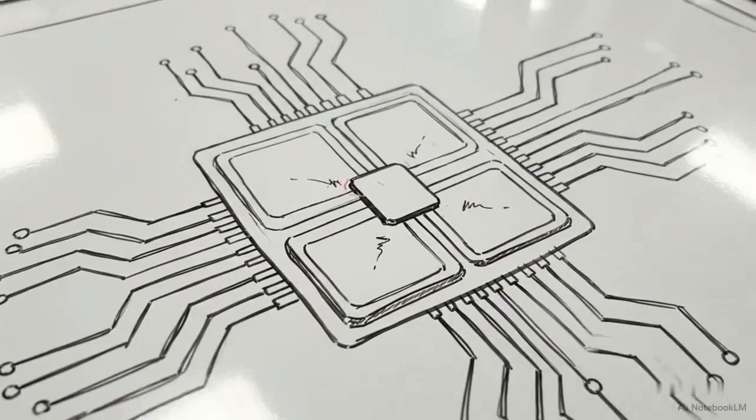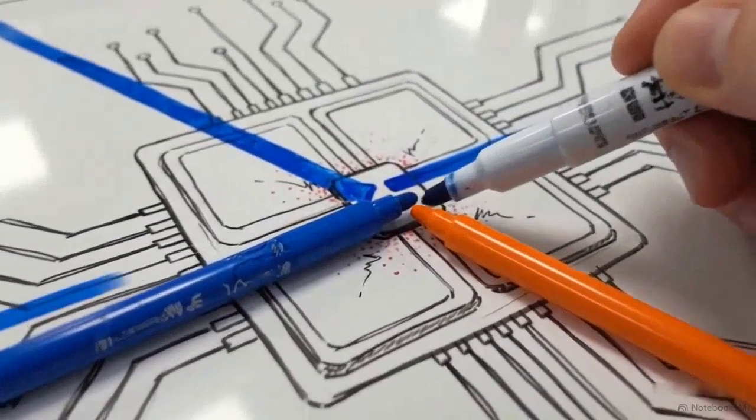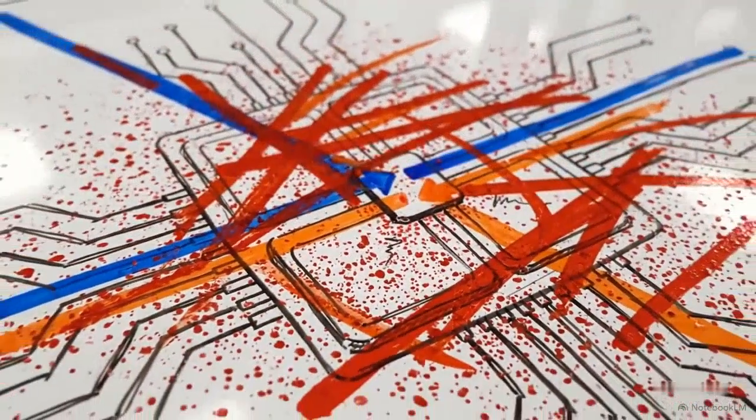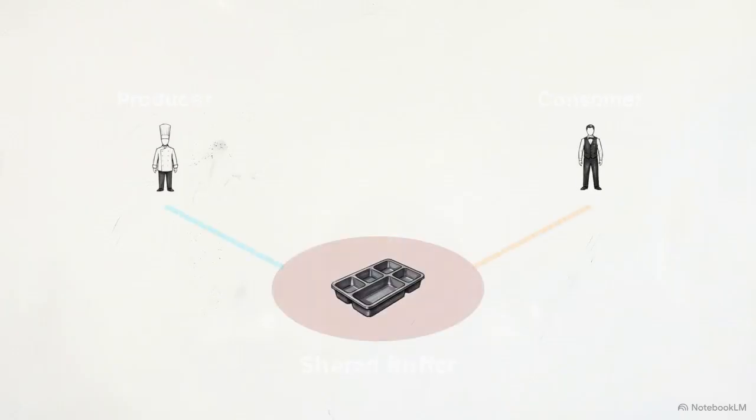Perfectly logical instructions can still trigger catastrophic failure when executed simultaneously. If independent systems do not coordinate their actions, they will eventually destroy each other. In computer science, we model this tension using the classic producer-consumer scenario. This involves two independent processes attempting to share a single fixed-size data buffer.